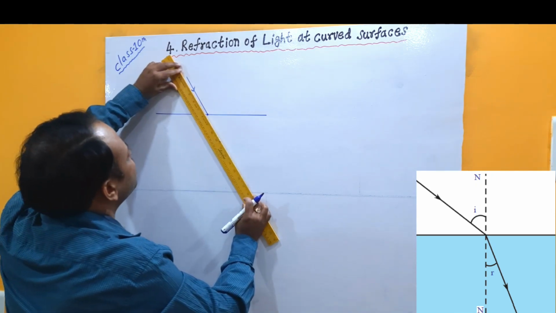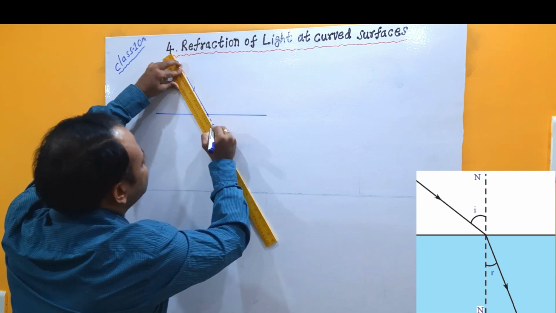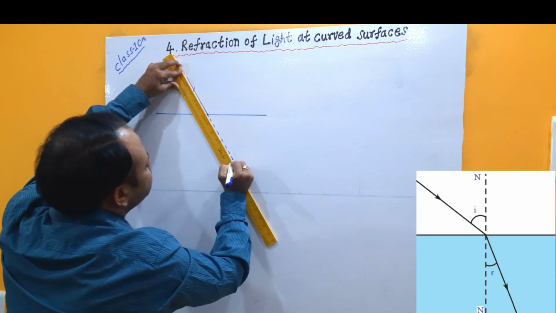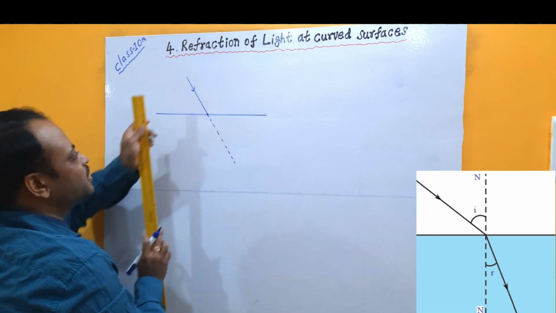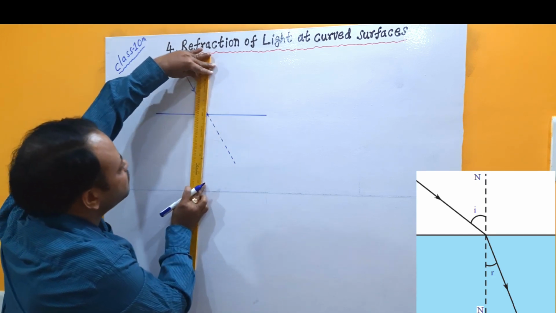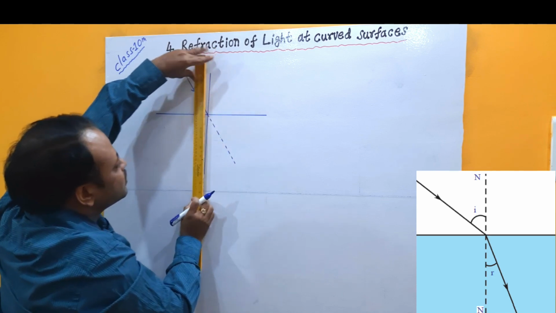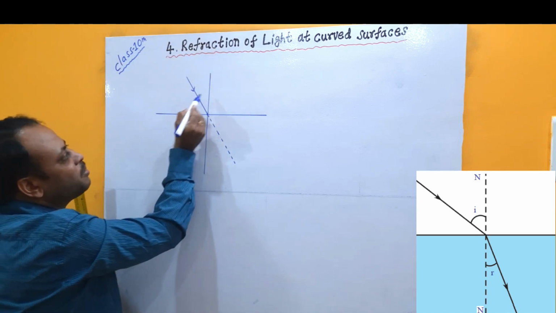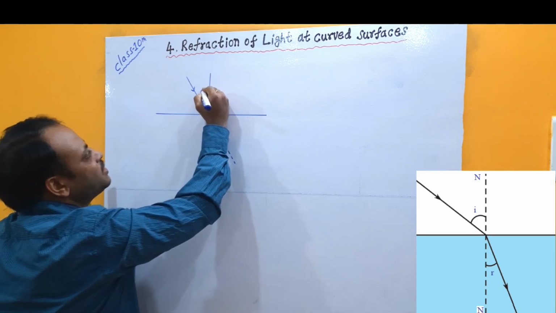If there is no change in the medium, this light ray is expected to travel in the same direction. Because of the change in the medium, suppose I draw the normal at the point of incidence, then the angle made by the normal with the incident ray is called the angle of incidence.